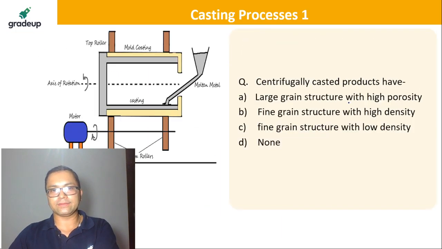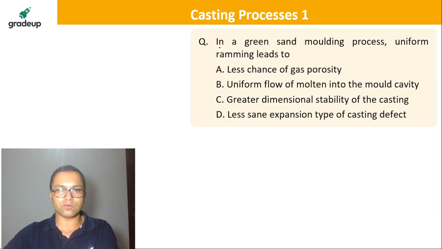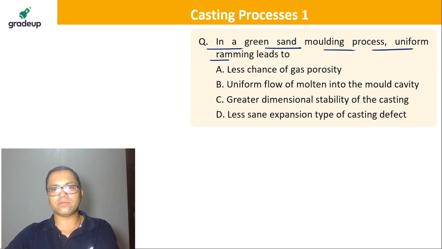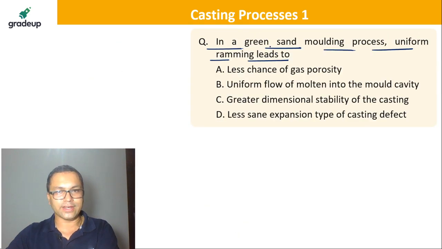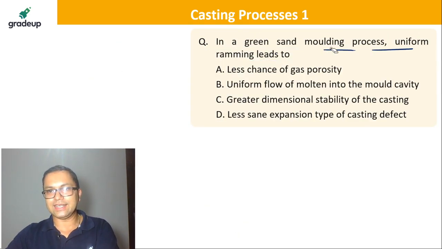Now, I think, guys, let's take a last question. In a green sand molding process, uniform ramming leads to. Firstly, let's understand this question. So, in a green sand molding process, uniform ramming leads to.